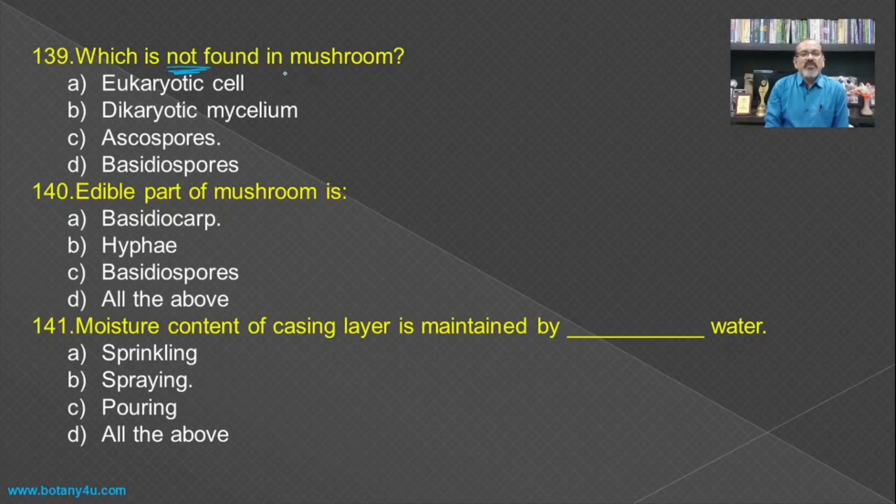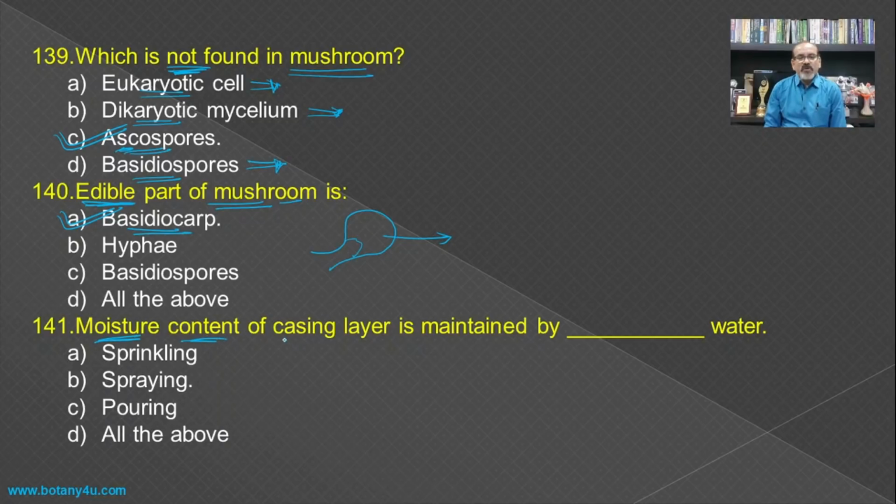Then which is not found in mushroom? Eukaryotic cell, dikaryotic mycelium, ascospores and basidiospore. So ascospores are not found in the mushrooms. They are eukaryotic in nature, and even the mycelium are dikaryotic, and they belong to basidiomycetes, means forming the basidiospores, and hence ascospores are not found in the mushroom becomes the answer. Then the edible part of the mushroom, means the part we are eating, is the fruiting body, and that is known as the basidiocarp.